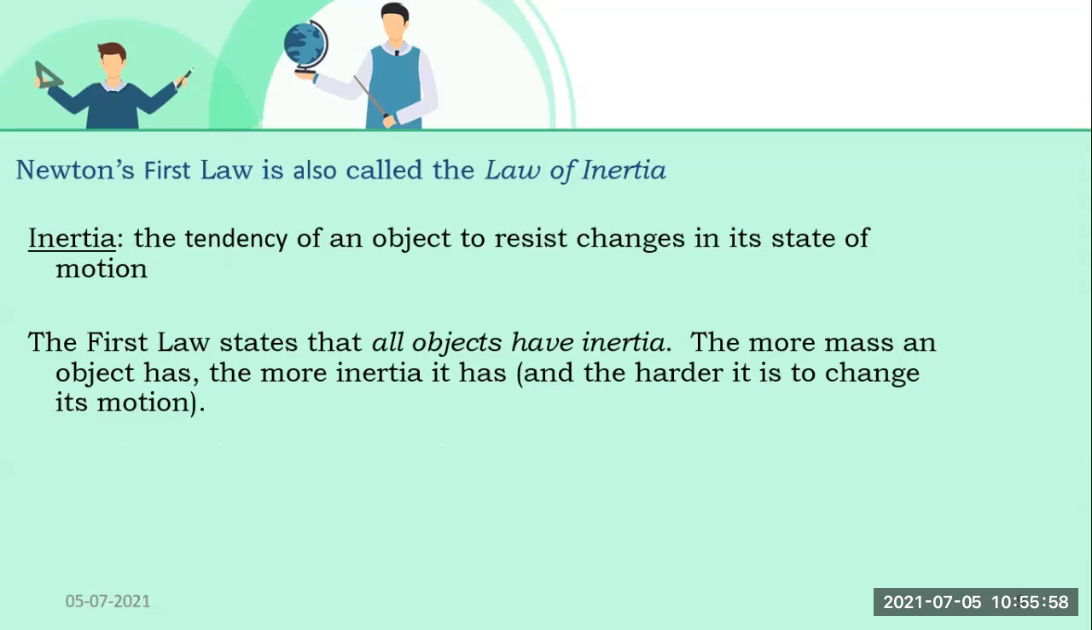Now, see, the first law is also called the law of inertia. Now, inertia, you might be hearing, yeah, this inertia is a big term, but it is very simple. What is inertia, students? The tendency of an object to resist changes in its state of motion. Now, what does this statement want to tell us? Inertia means, students, the tendency of the object to be at rest if it is at rest, or to be in motion when it is in motion. That tendency of an object is known as inertia.